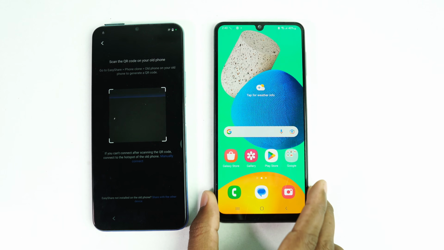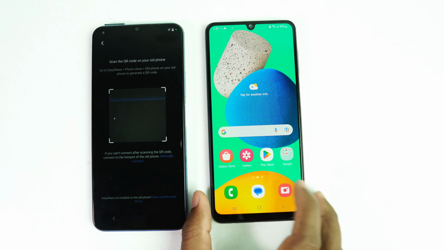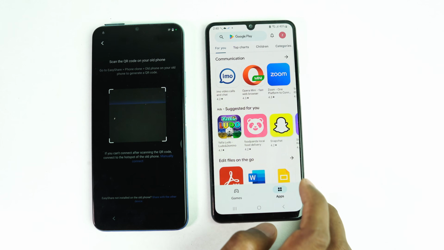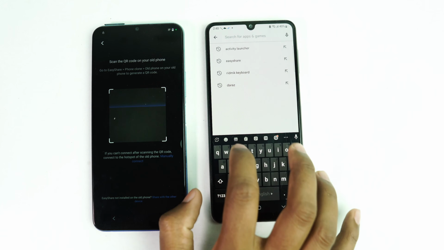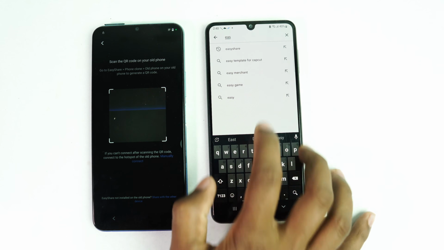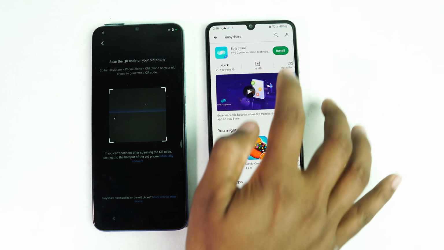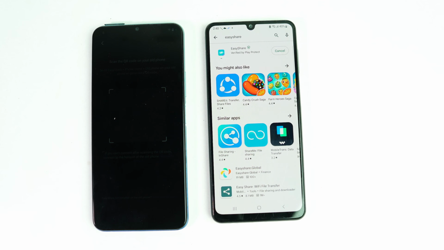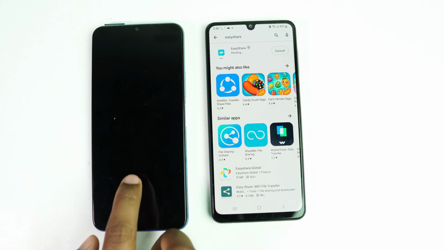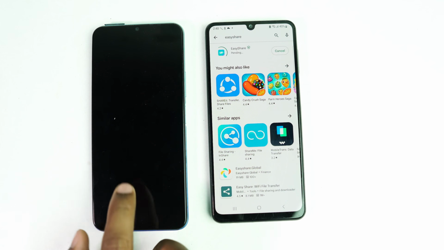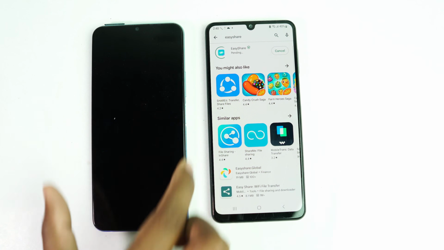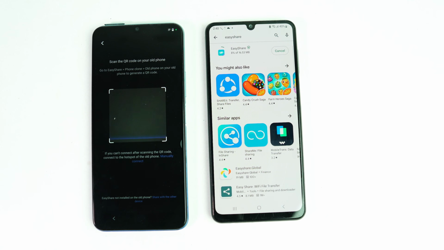This is a Samsung phone, but you can use any Android device. Then go to the Play Store and search Easy Share. You have to download Easy Share. It's a very small app, but my internet is slow, that's why it takes some time.